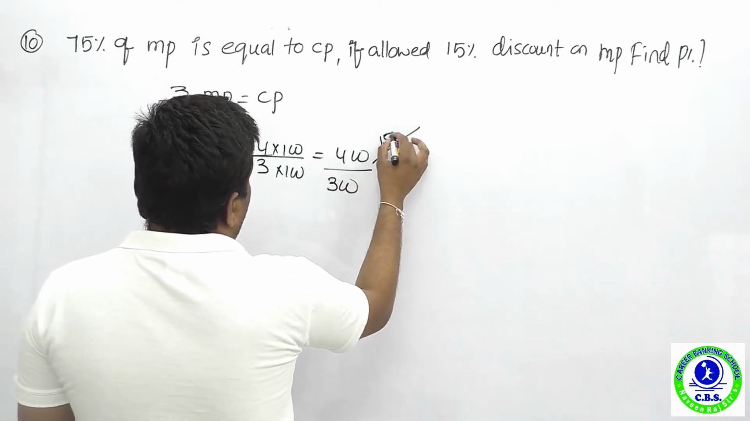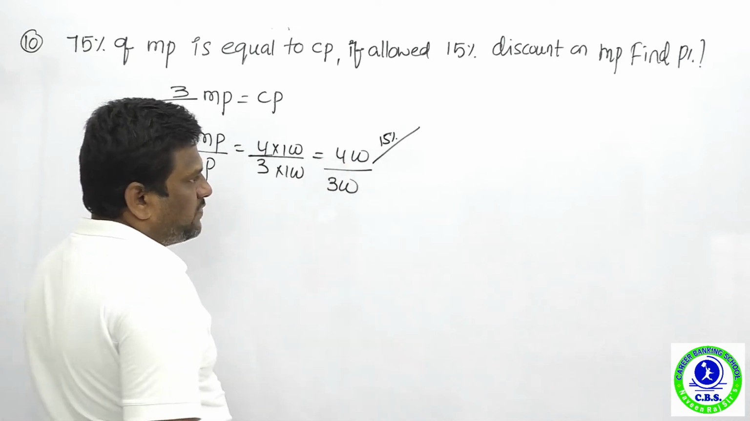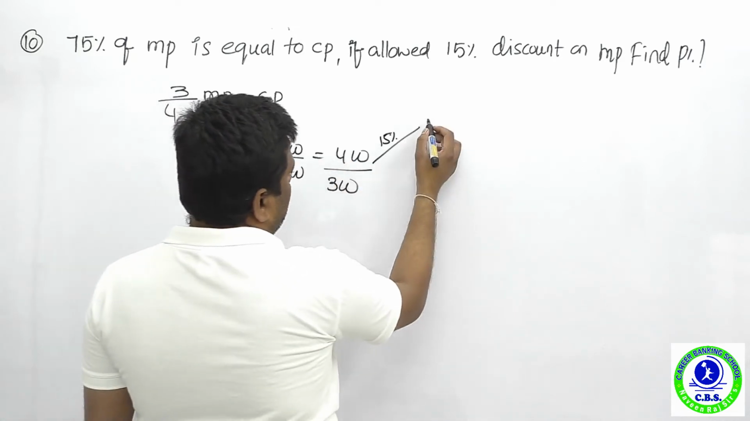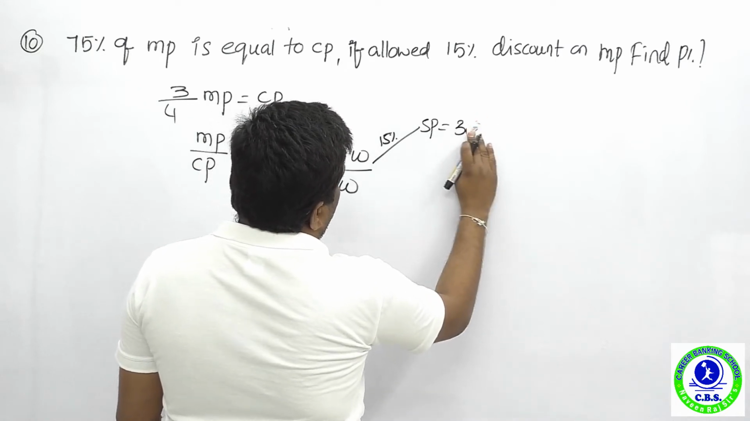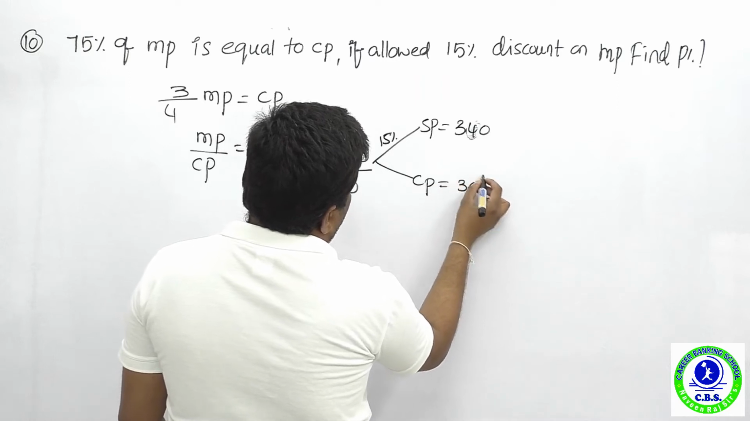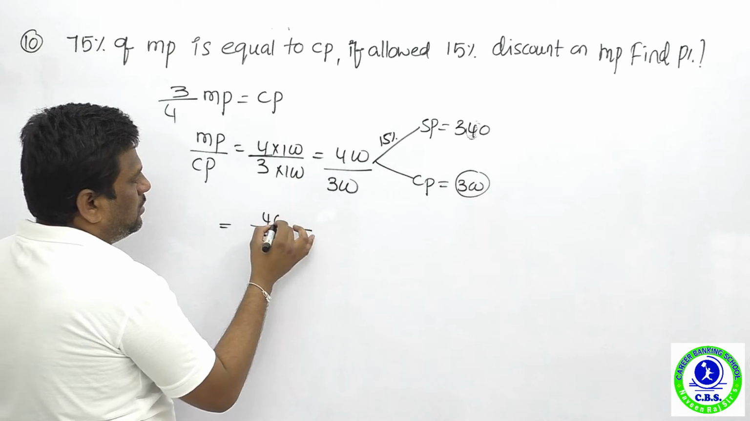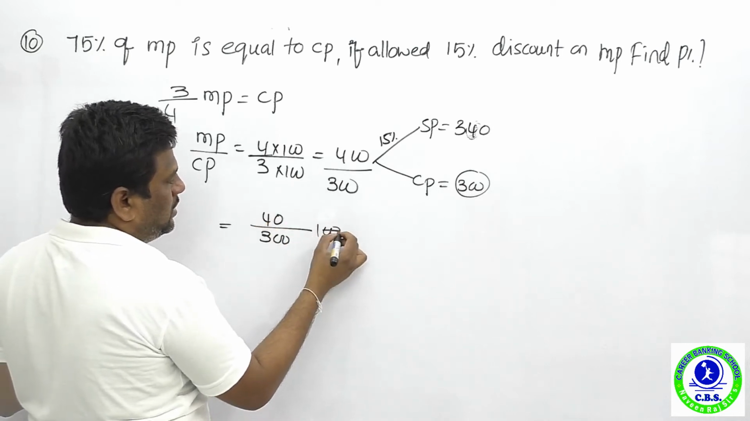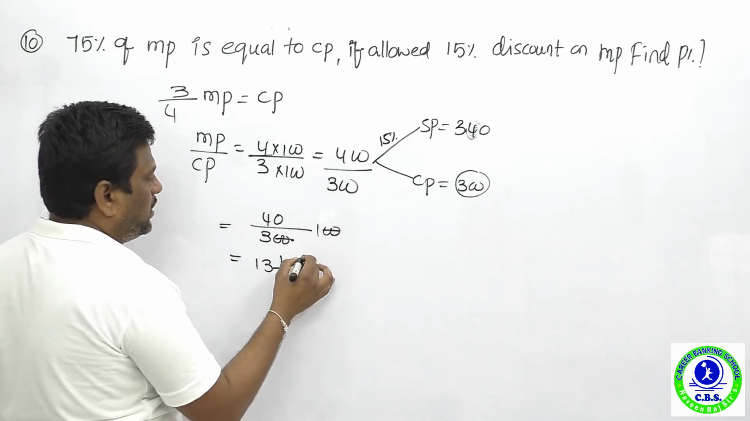Now we offered a 15% discount, which means what? 60 rupees is less. 10% is 40 rupees, 5% is 20 rupees. So a 15% discount means the selling price is how much? 340 rupees. And cost price is kept constant at 300 rupees. Now upon 300, he gets 40 rupees profit, percentage 100, zeros cancel. Now 13 1 by 3% is the profit.